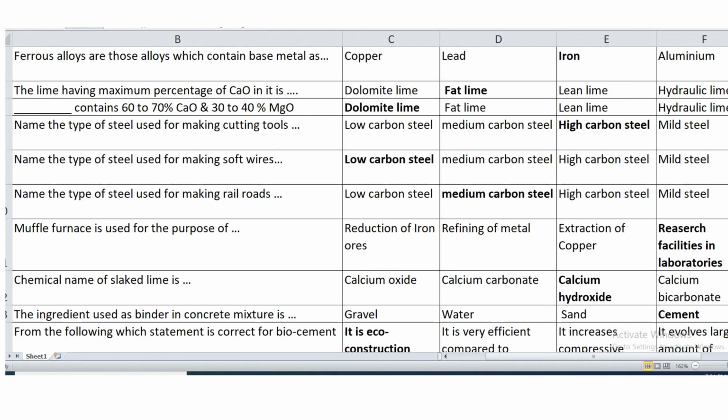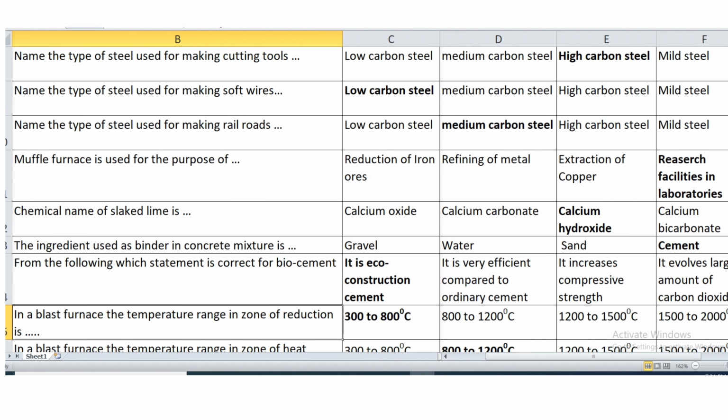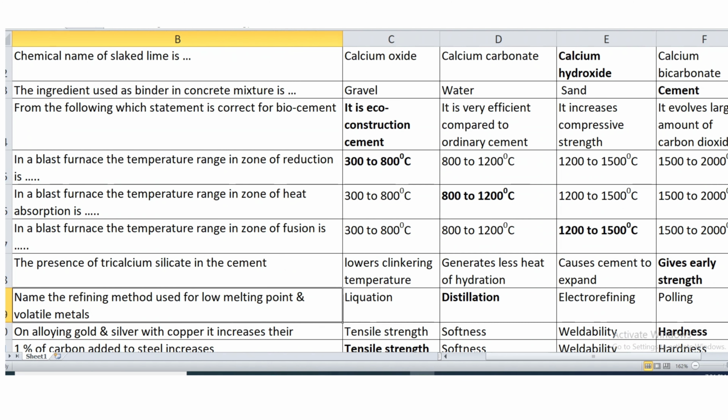Name the type of steel used for making railroads. Medium carbon steel. It is used for making railroads. Then muffle furnace. It is used for what? It is used for research facilities in laboratories. Then chemical name of slaked lime is calcium hydroxide. Then the ingredient used as binder in concrete mixture is cement. It is used as binder in concrete mixture.